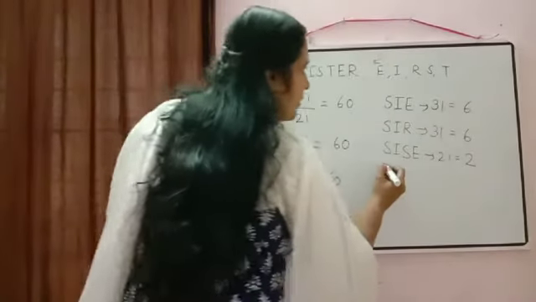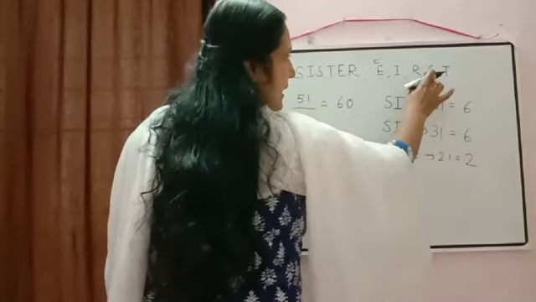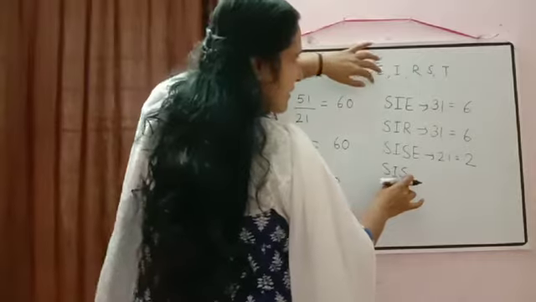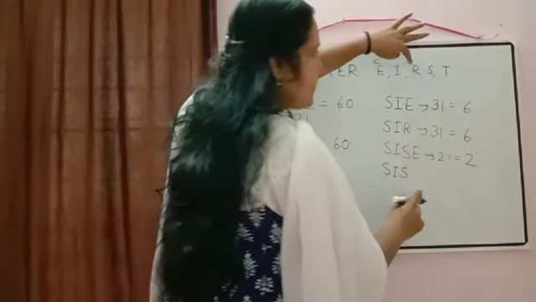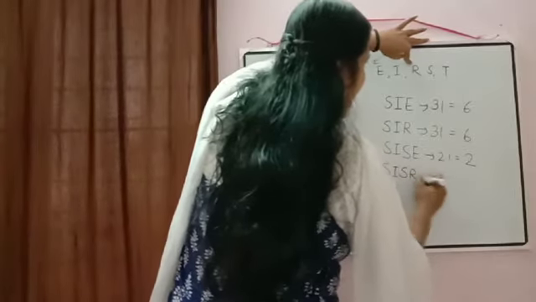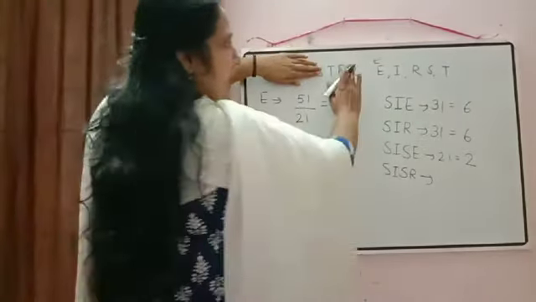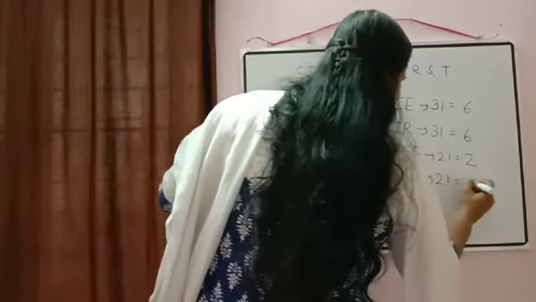Then next, SIS. E we have already taken, and this I again we cannot take because I is there once only. So SISR. The remaining T and E can be arranged in 2 factorial ways.